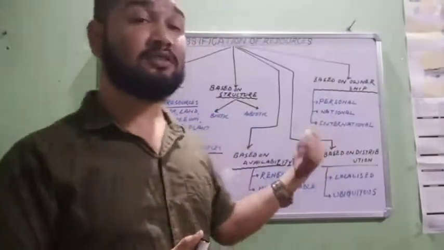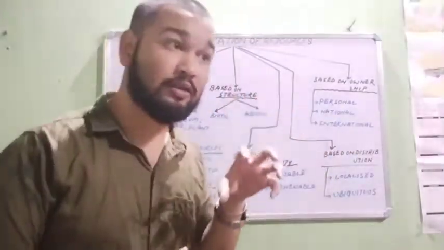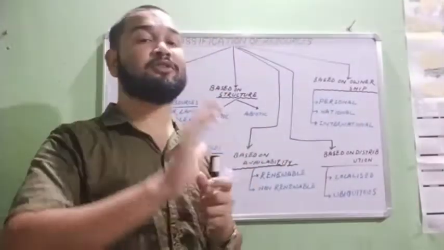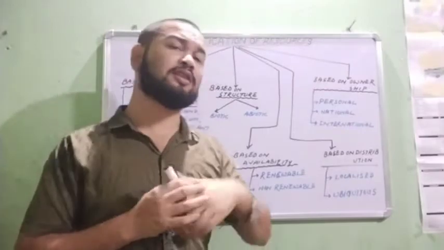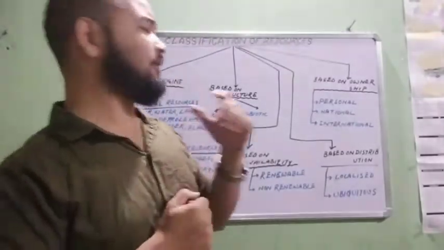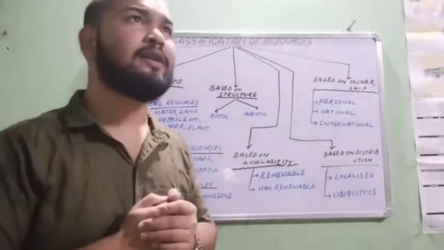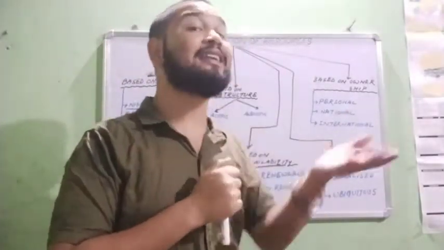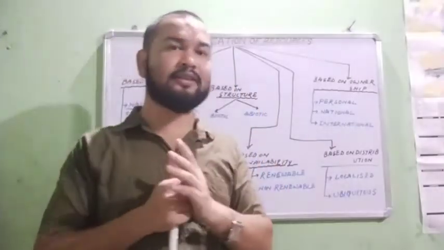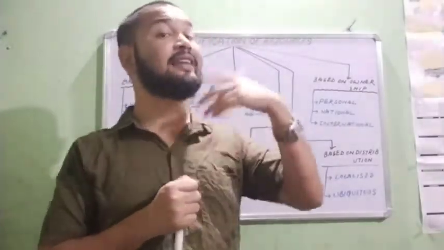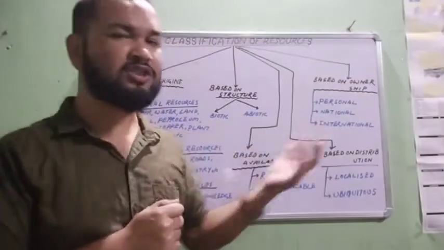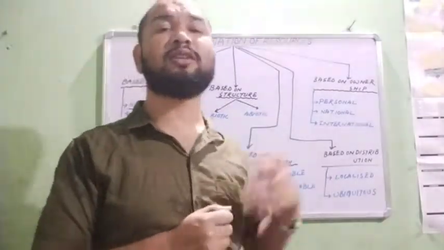Okay, on the basis of what? Availability, how much is available on the earth. Some resources are renewable, some resources are non-renewable. What are the resources that are renewable? Can you give me some example? Try to understand. Renewable resources are all those resources which can be regenerated, which are unlimited in nature. It does not produce any pollution. If we use these renewable resources, they do not create any pollution.